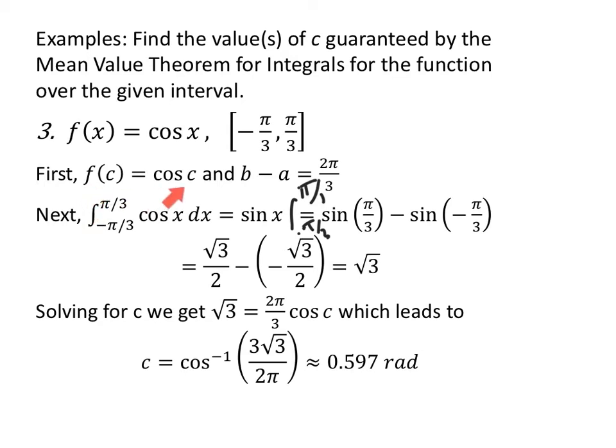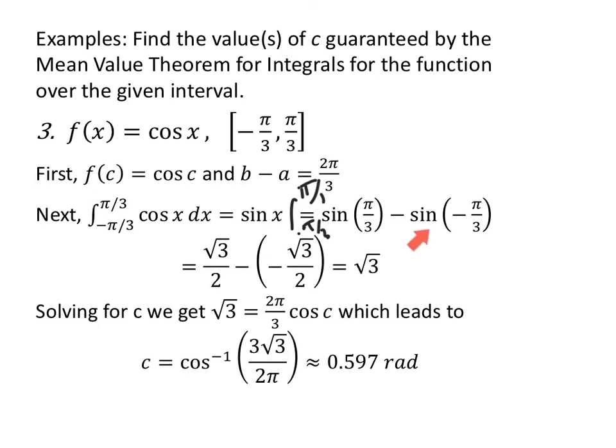So f of c is cosine of c, and the length b minus a is 2 pi over 3, right? It's pi over 3 to get to 0, and another pi over 3 past that, so 2 pi over 3. My antiderivative from negative pi over 3 to pi over 3 of cosine of x dx is sine of x, evaluated from negative pi over 3 to pi over 3, which is sine of pi over 3 minus sine of negative pi over 3. Sine of pi over 3 is square root of 3 over 2, because I have my unit circle memorized.